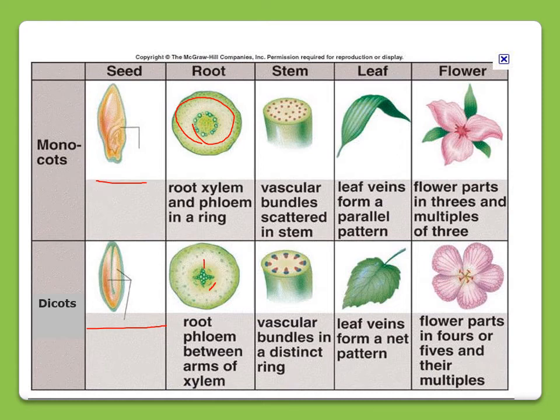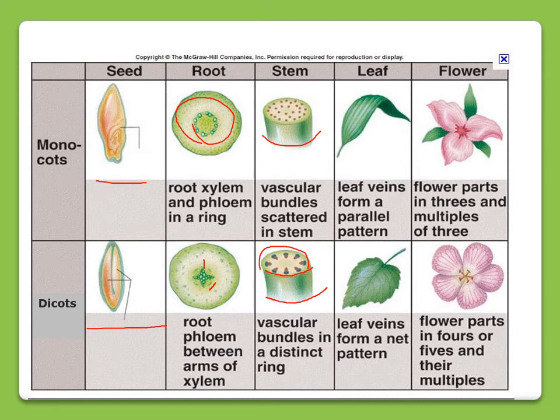So the structure of the root is different, right? And here is the structure of the stem in monocotyledon, and this is the structure of the stem in dicotyledon. Here you will find vascular bundles scattered in the stem, while in dicots, the vascular bundles are in a distinct ring.